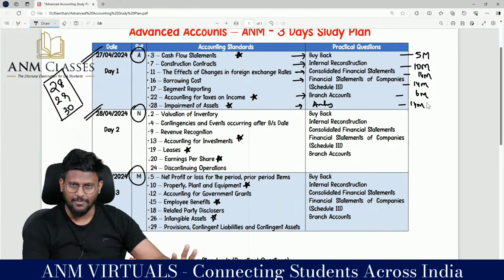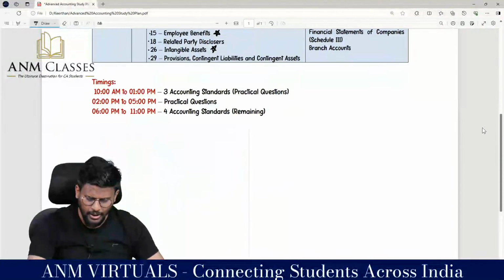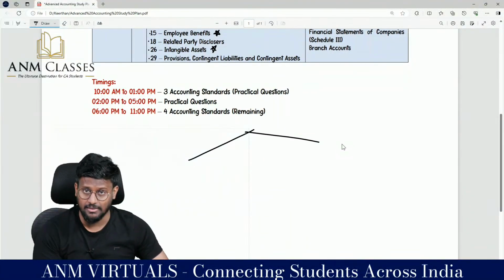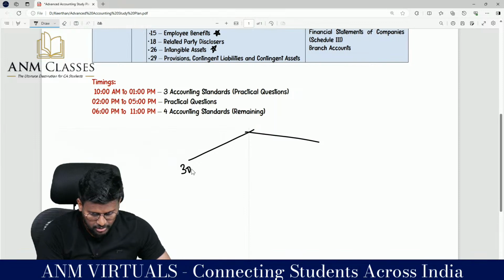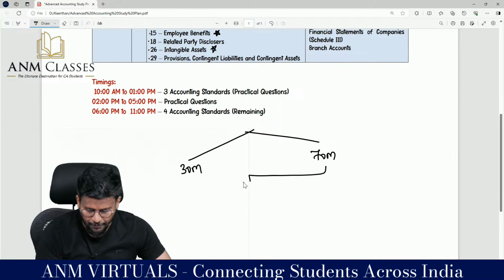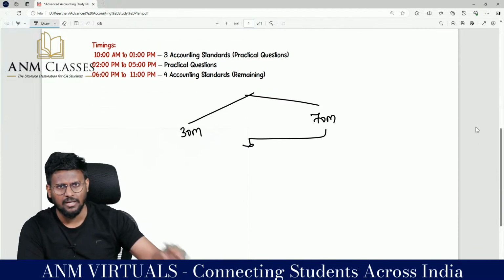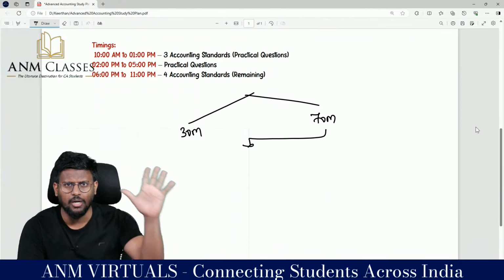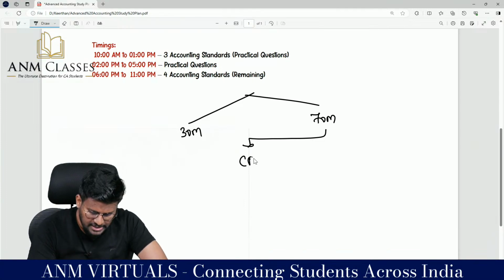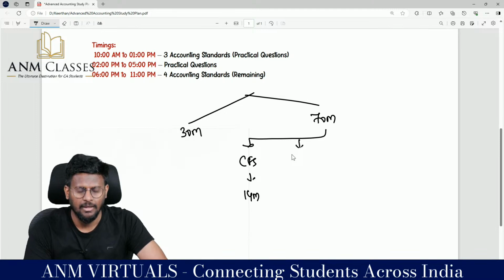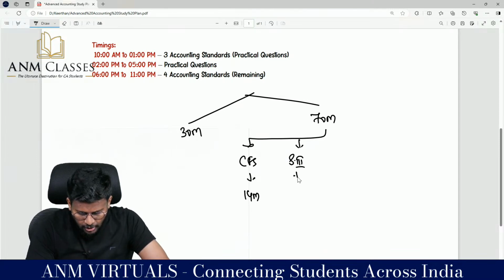That means, you know, we are going to write advanced accountancy like this for the first time. 30-mark MCQ and 70-mark descriptive. How is this 70 marks going to be asked? This is the trend from mock number 1 and mock number 2. CFS, Consolidated Financial Statement, 14 marks. Schedule 3, 14 marks. Sir, then amalgamation, another 14 marks.